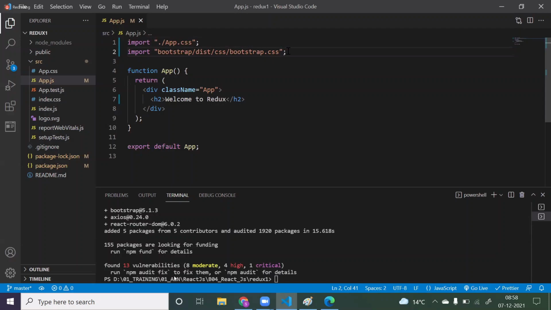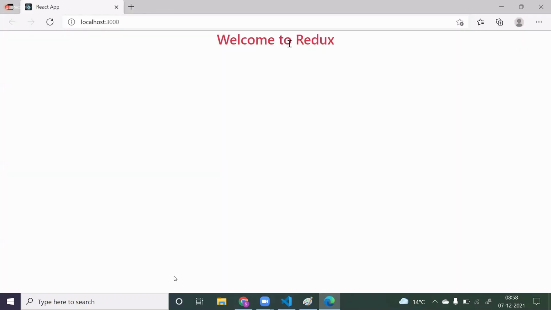I will show you one example using Material UI also. That is also one of the frameworks like Bootstrap for creating some styles. So this is Bootstrap. Now let me see whether it is working or not. So I will just use some className equals text-danger. Now if you save it, now you got text danger, which means your Bootstrap is working.